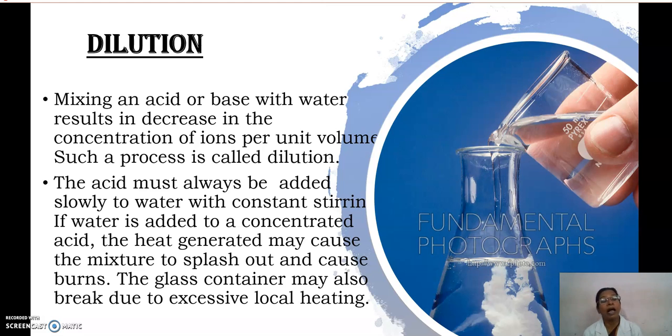And what will happen if you add water instead of this acid? See, I am going to read. If water is added to a concentrated acid, the heat generated may cause the mixture to splash out and cause burns. The glass container may also break due to excessive local heating.